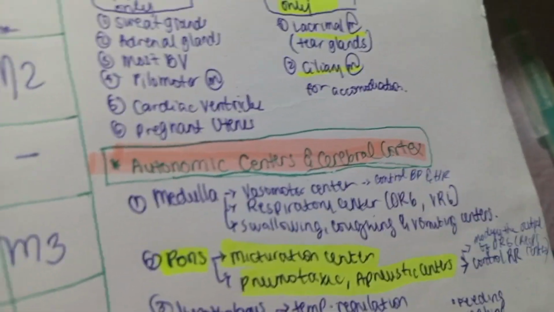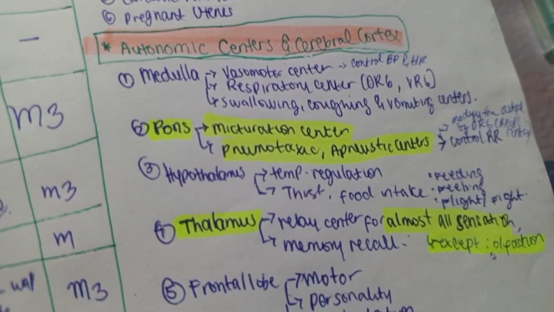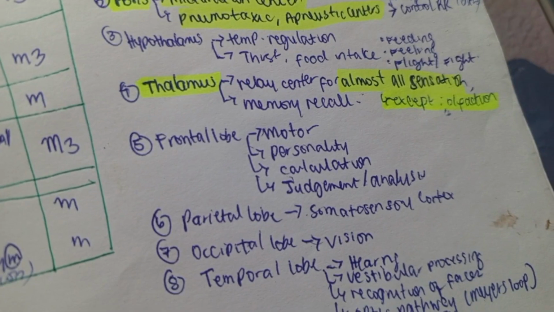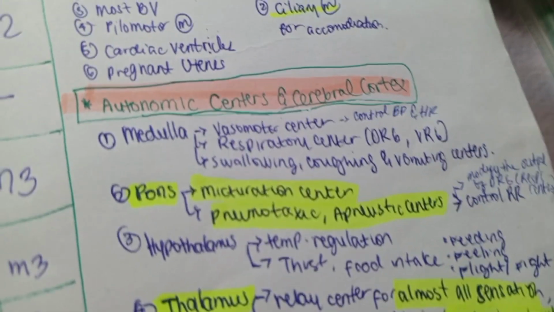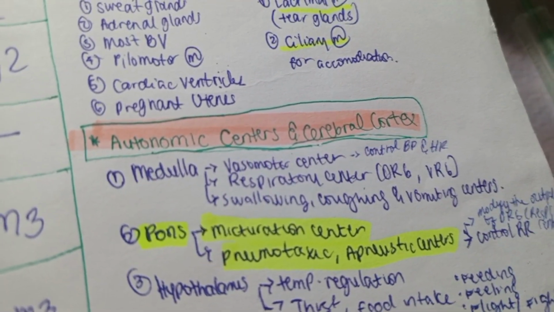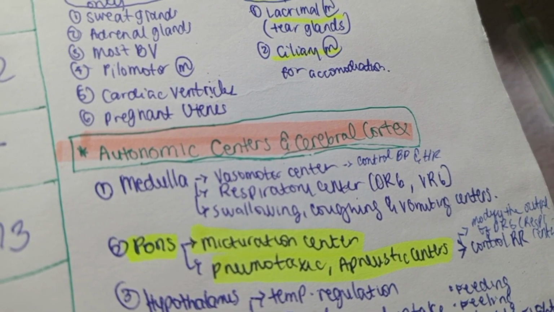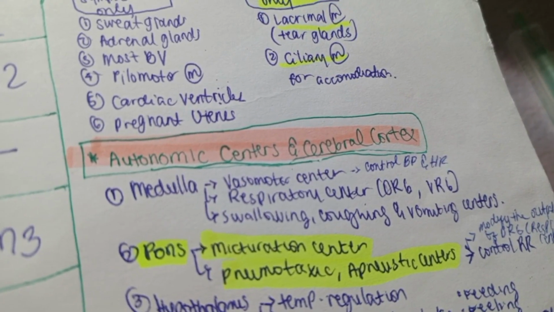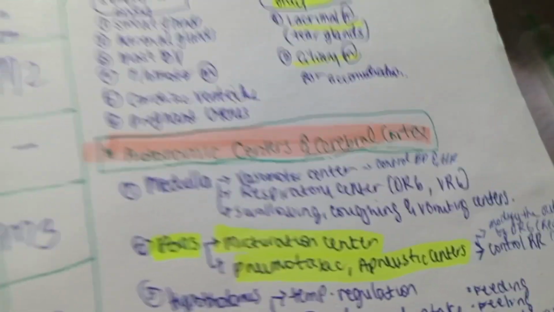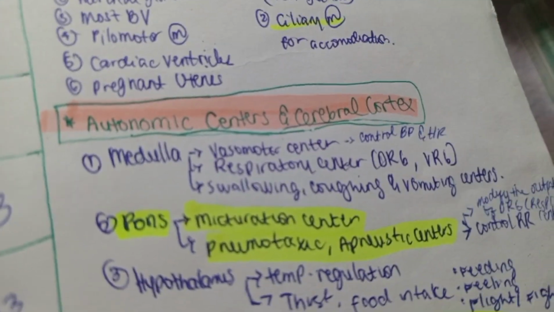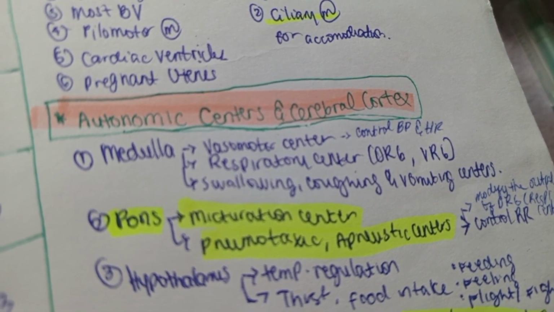And now let's discuss the autonomic centers and the cerebral cortex. So we have the medulla, the pons, the hypothalamus, the thalamus, the frontal lobe, the parietal lobe, the occipital lobe, the temporal lobe, and the limbic lobe. So first, the medulla. The medulla is the vasomotor center. It controls the blood pressure as well as the heart rate. And in the medulla, we can also see the respiratory center, or the DRG and the VRG. And the swallowing, coughing, and vomiting centers can be found in the medulla. So in the medulla, there are the vasomotor center, respiratory center, and swallowing, coughing, and vomiting centers.